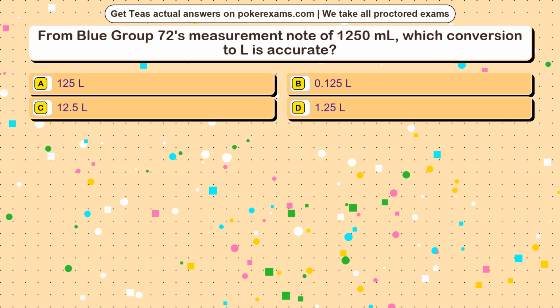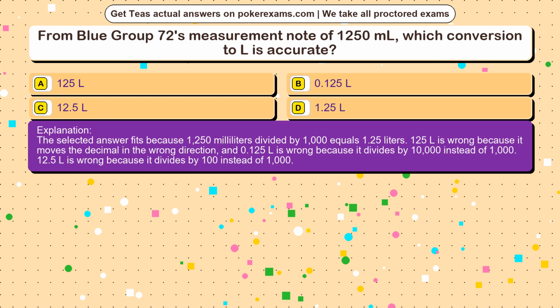The correct answer is option. The selected answer fits because 1250 milliliters divided by 1000 equals 1.25 liters. 125 L is wrong because it moves the decimal in the wrong direction, and 0.125 L is wrong because it divides by 10,000 instead of 1000. 12.5 L is wrong because it divides by 100 instead of 1000.